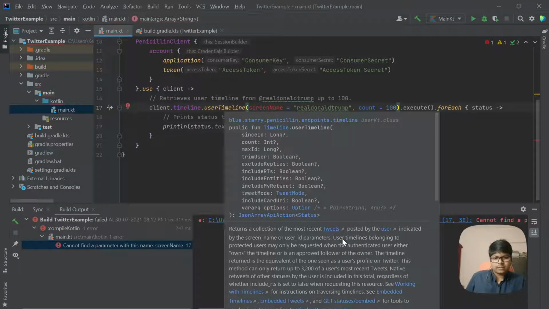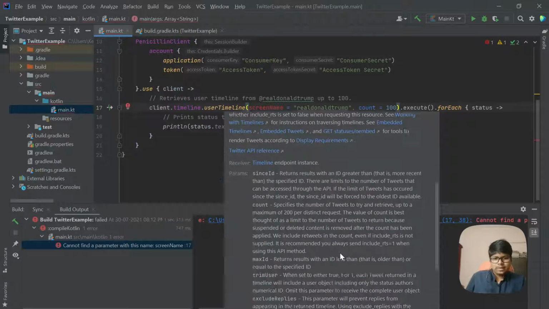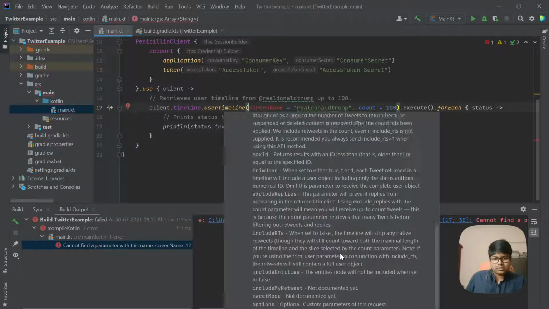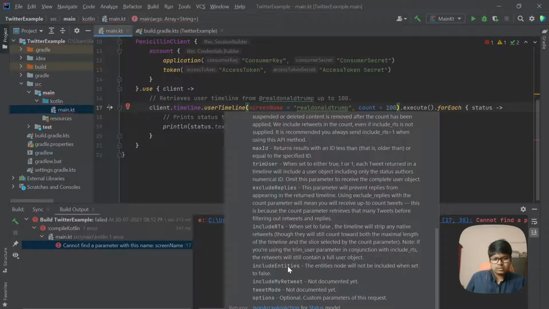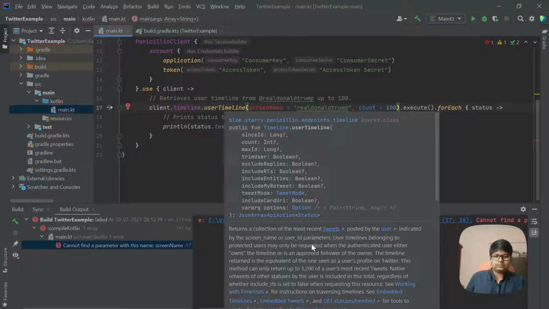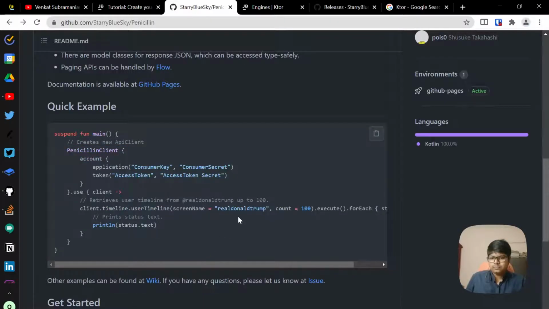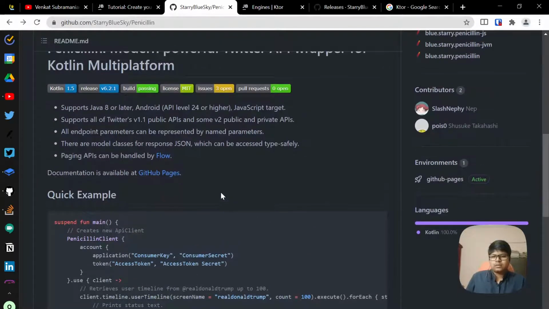Where is the parameter? I'm not able to see. Params. Okay, I'm not sure why we are having an issue here. Maybe this is an older example. Documentation is available at GitHub pages. Yeah, we'll just look at the documentation.